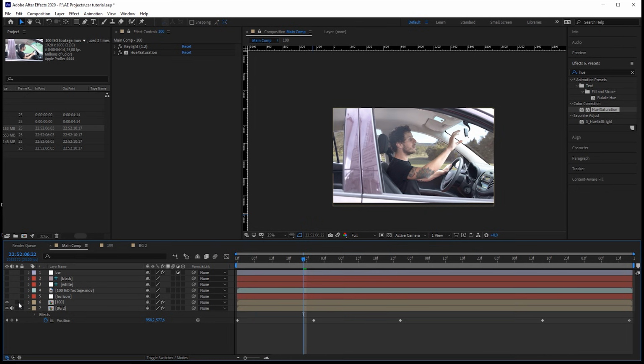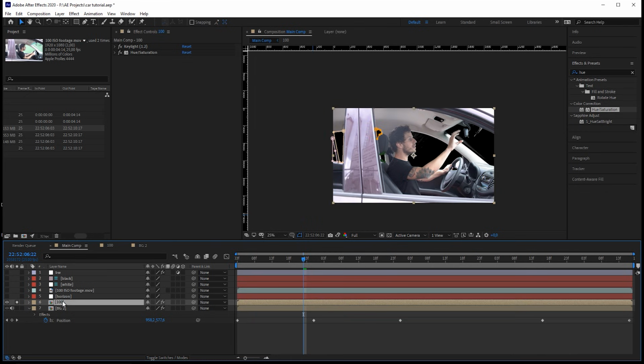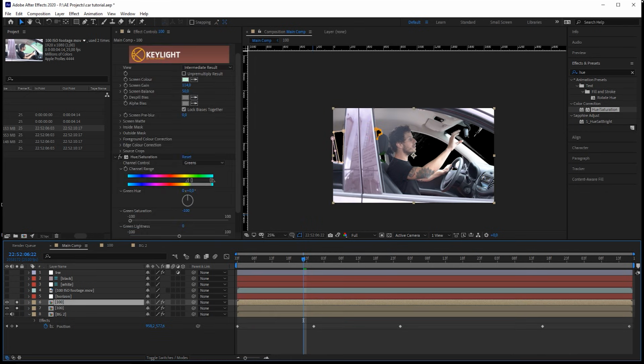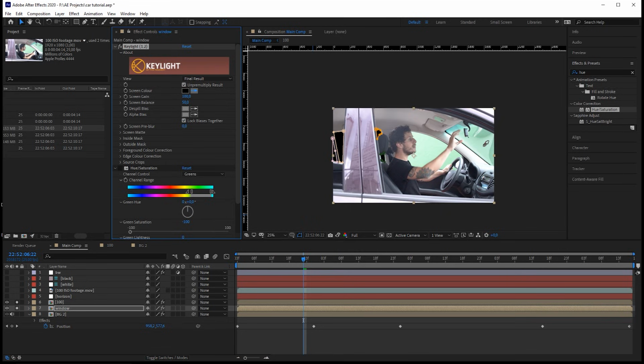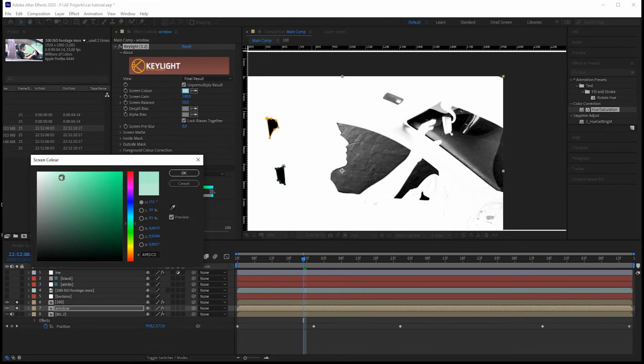So next thing that I want to do is duplicate the foreground because I want to have more reflections, and basically I create a second key for more details. Call this the window and bring it beneath everything. Reset the key light and make another version of it to just have more reflections. And I can really overdo it here.